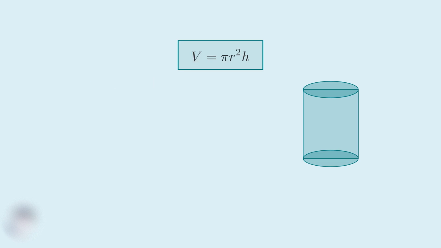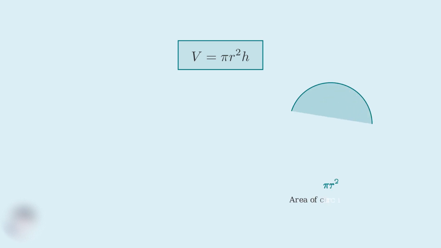Volume measures the amount of three-dimensional space inside the cylinder. The symbol pi is a mathematical constant that appears whenever we work with circles. Pi is approximately equal to 3.14159, and it represents the ratio of a circle's circumference to its diameter. The letter r represents the radius of the cylinder's circular base. The radius is the distance from the center of the circle to its edge. The letter h represents the height of the cylinder, the perpendicular distance between the top and bottom circular bases.